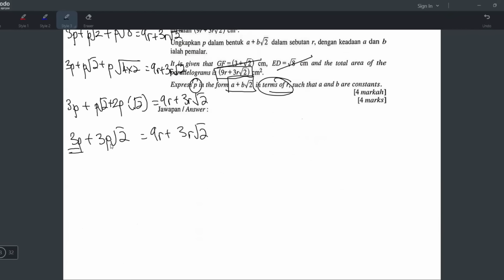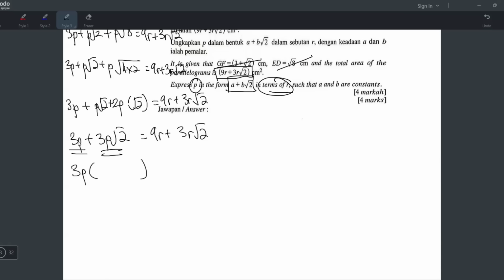So maybe I can factorize. Right? But when you factorize, you realize that these two terms dia boleh bahagi dengan P. Tapi at the same time dia boleh bagi 3 juga. So why not you factorize completely bagi 3 macam ni, and then nanti 3 tu pindah, and yang dalam bracket pun pindah. Yeah, I think that's the plan now. Okay, and I'll tell you again why I factorize is because I want the P to be single.